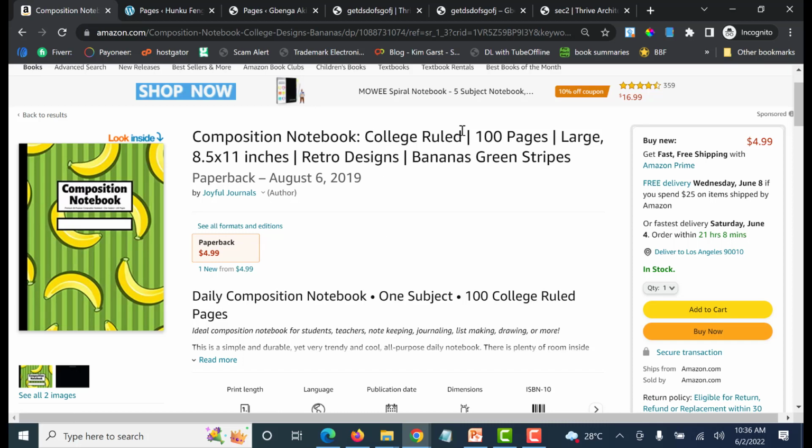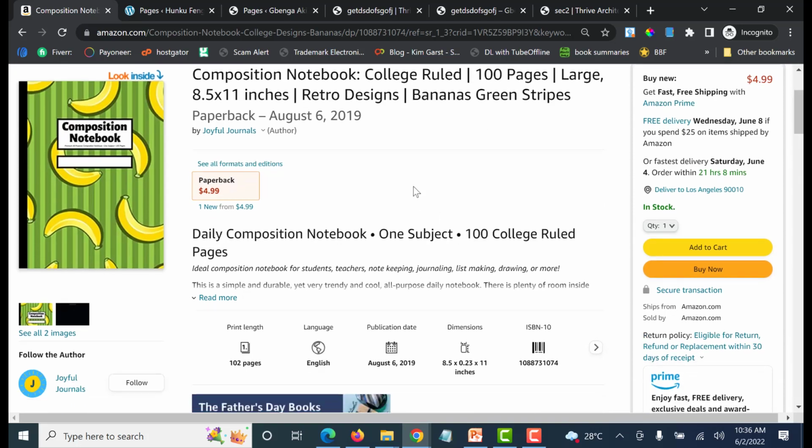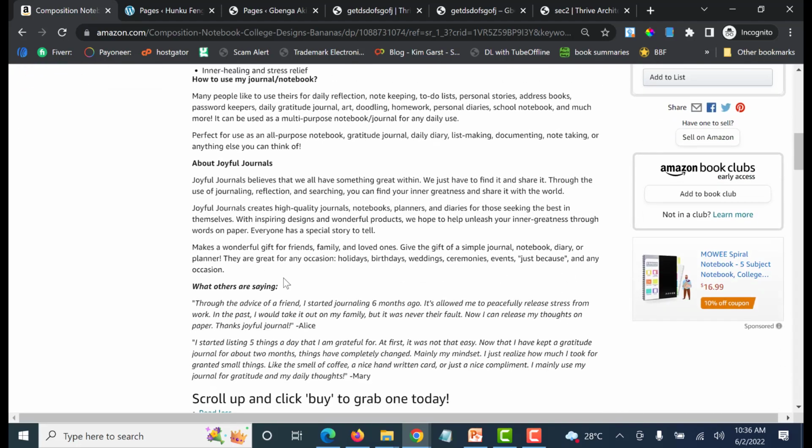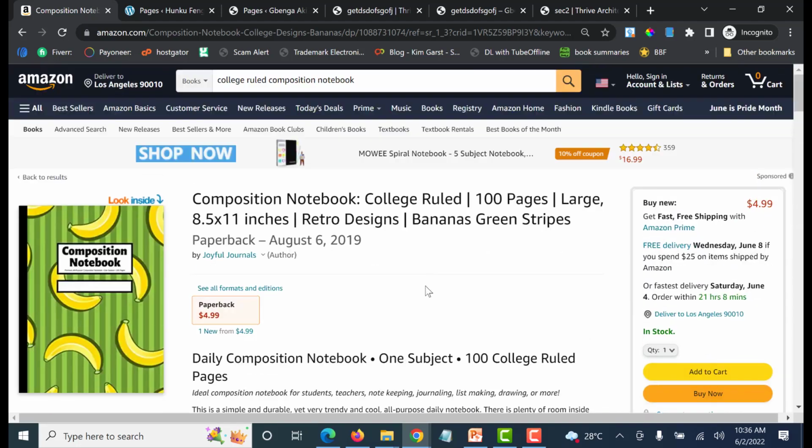Please, the new update is we need to stop putting all these 100 pages, large print, retro designs. All this doesn't make the book look great. This is a 2019 book. Amazon is beginning to frown at these types of headlines. It doesn't flow well, so it's better you put it in these parts. This is a good description, a very good description.